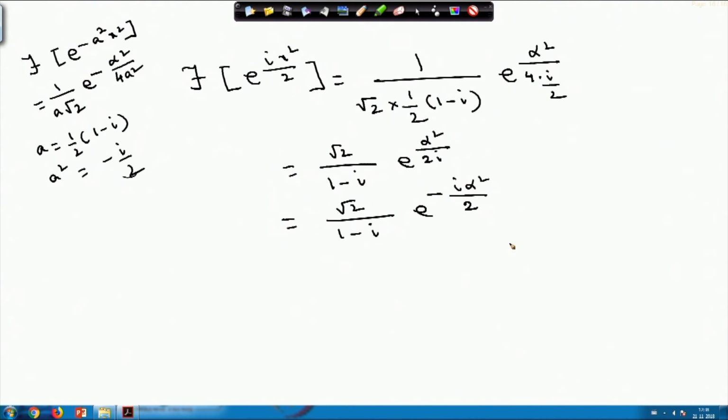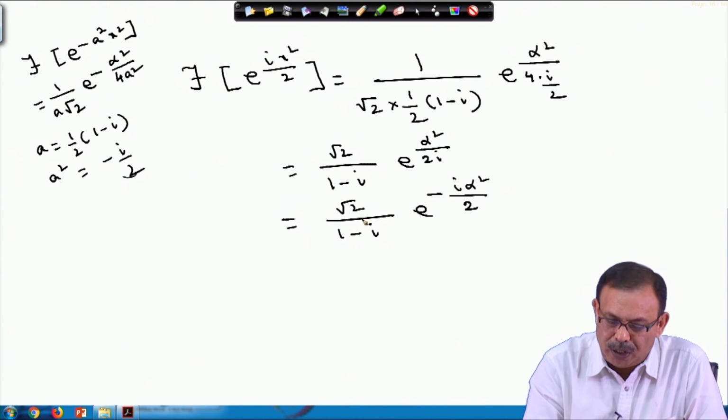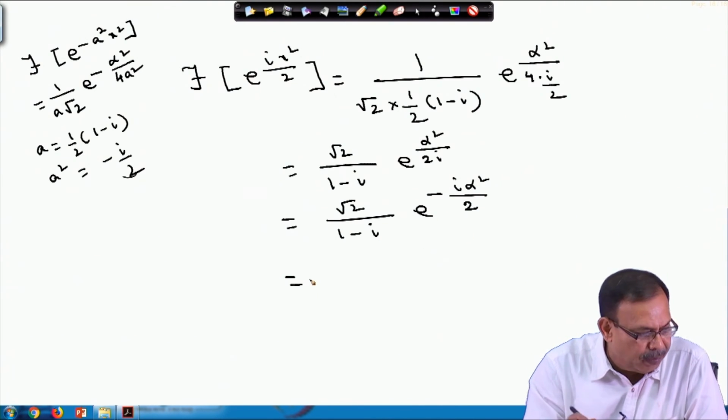So effectively, the Fourier transform of e power i x square by 2 equals root 2 by 1 minus i into e power minus i alpha square by 2.